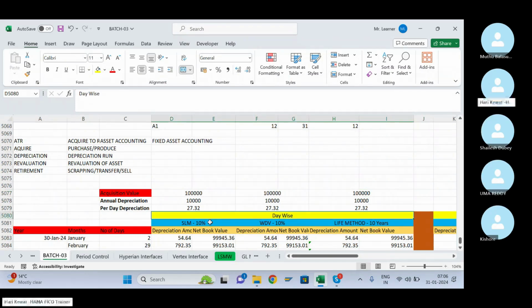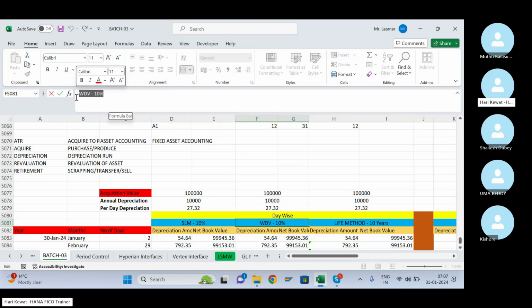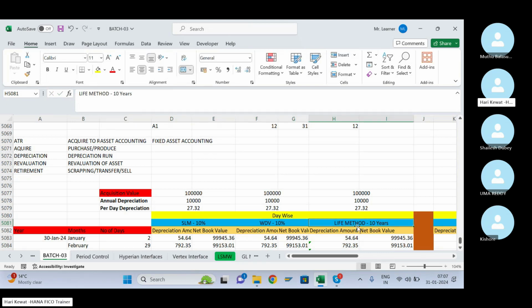There are three famous depreciation methods: the straight line method, the WDV method, and the life method. SLM and WDV are percentage methods, and the other is the life method.